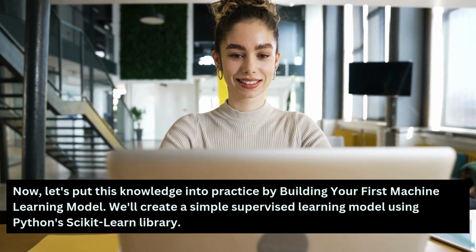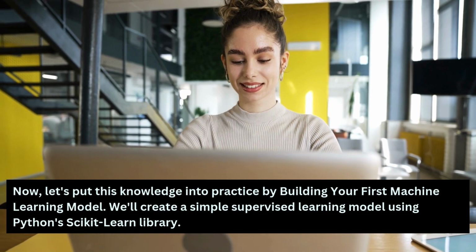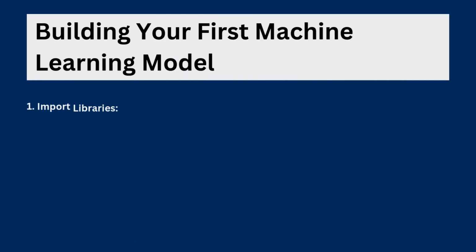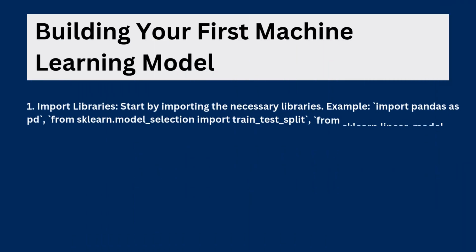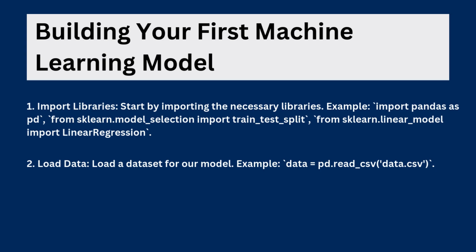Now, let's put this knowledge into practice by building your first machine learning model. We'll create a simple supervised learning model using Python's scikit-learn library. 1. Import libraries. Start by importing the necessary libraries. Example: import pandas as pd, from sklearn.model_selection import train_test_split, from sklearn.linear_model import LinearRegression. 2. Load data. Load a dataset for our model. Example: data = pd.read_csv('data.csv').